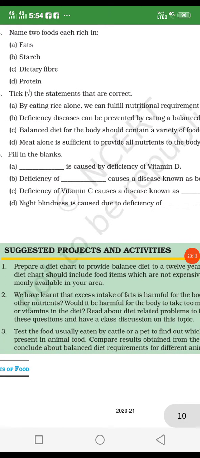Fill in the blanks. Dash is caused by deficiency of vitamin D? Rickets. Deficiency of dash?